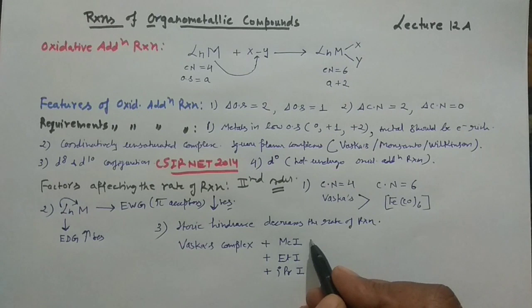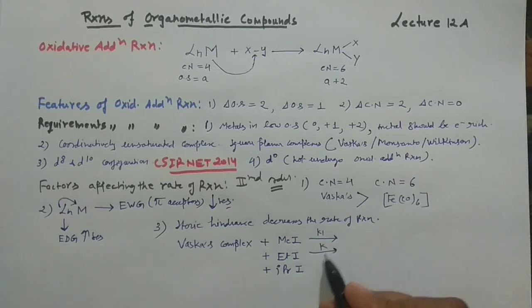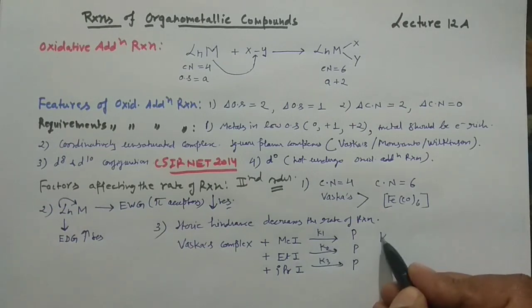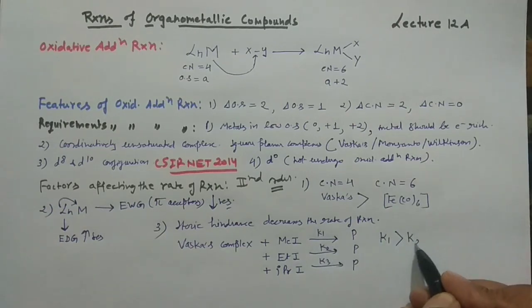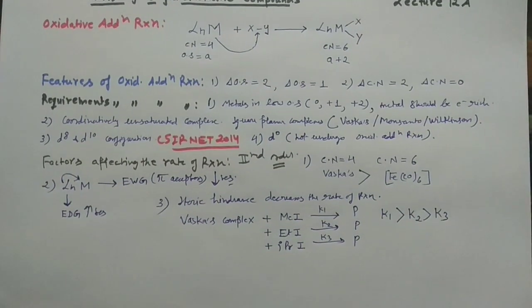Say the rate constants are k1, k2, and k3, and of course you get your products. Where would the rate be high? Of course k1 would have the highest rate, followed by k2, and k3 would have the lowest rate, because steric hindrance would be higher in the 3-carbon chain compared to the 1-carbon. So steric hindrance, in general, I am not saying strictly, will decrease the rate of the reaction. This is something very, very important.